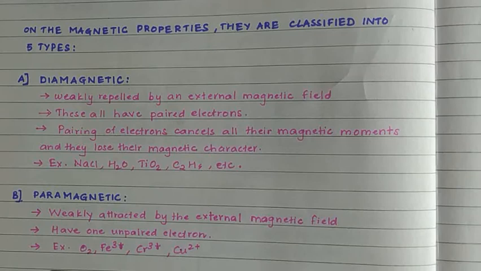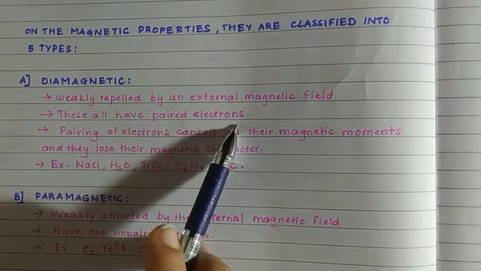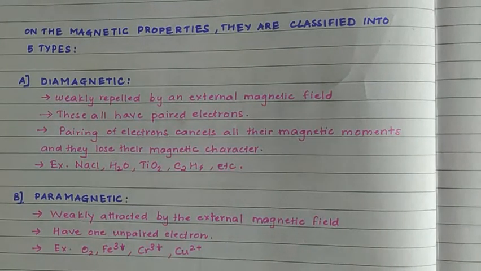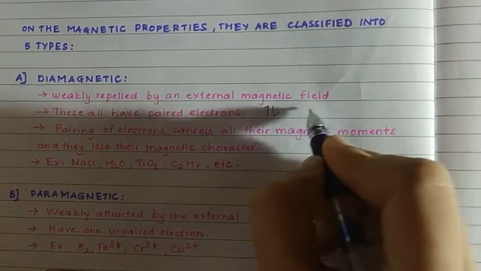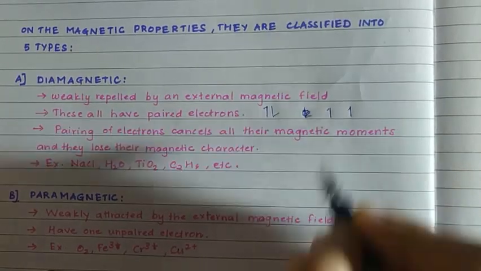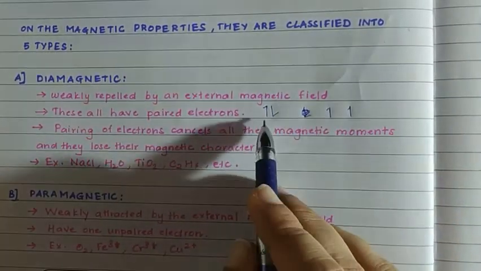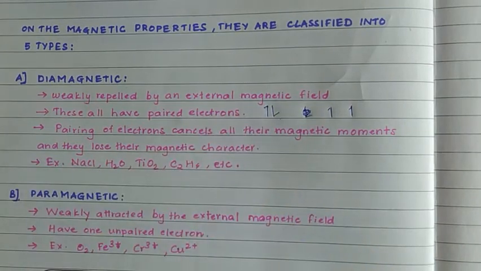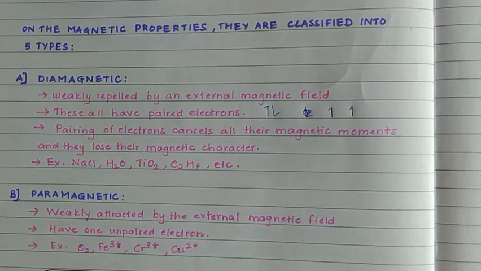Why it happens is important. Because they have all paired electrons. You have studied about the valence electrons. Some electrons are paired, they have the opposite spin, and some are unpaired. So when an element possesses all paired electrons, it is diamagnetic.